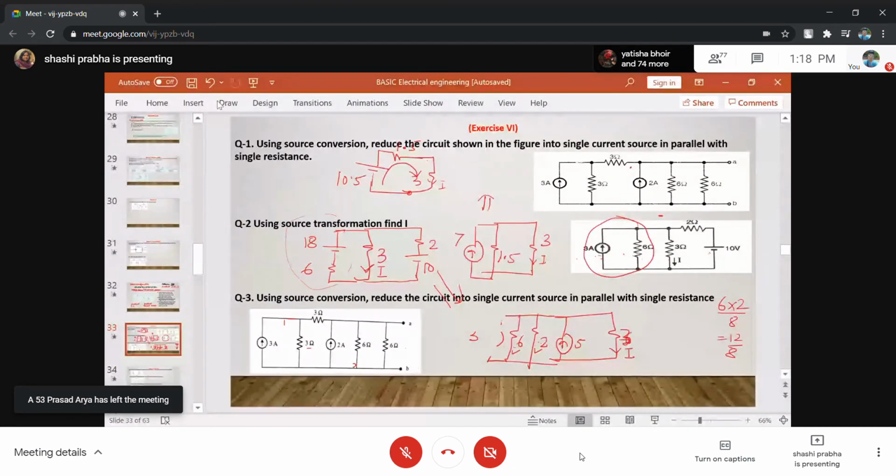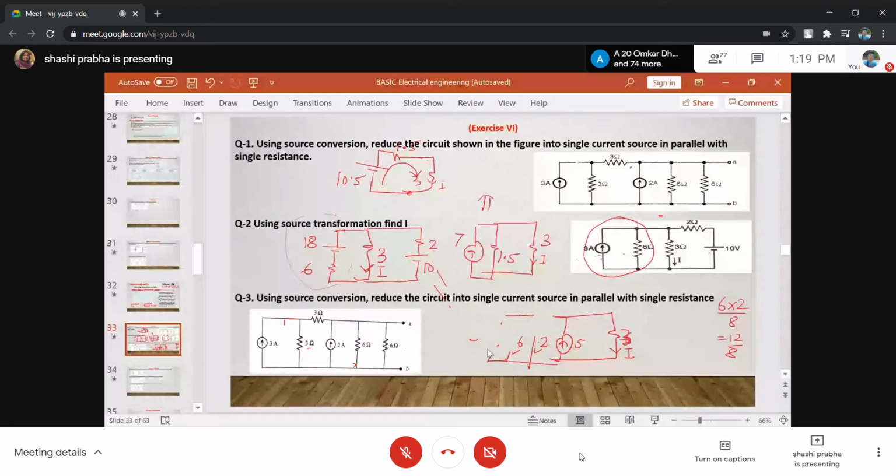Now draw the third circuit in your notebook. Please draw the third circuit in the notebook, so that I can quickly move to the next topic. Please draw the third circuit, and using source conversion, reduce the circuit into single current source in parallel with single resistor.